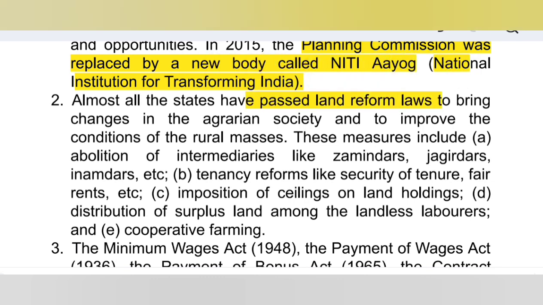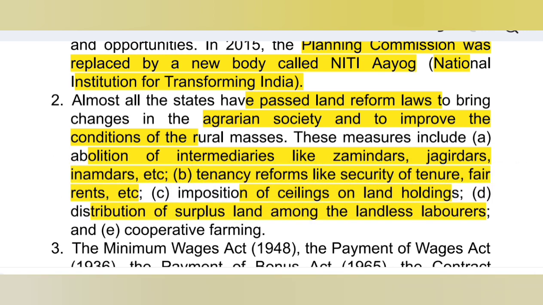जितना भी state था ना, they passed land reform laws to bring changes in agrarian society and to improve the condition of rural masses. So these measures include abolition of intermediaries like Zamindars, Jagirdars and Inamdars. Okay, tenancy reform like security of tenure, fair rents, imposition of ceiling on landholding, and distribution of surplus land among the landless laborers, and cooperative farming.